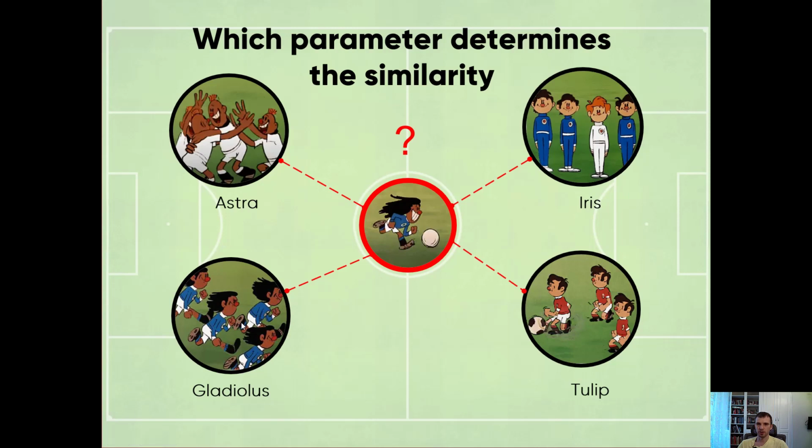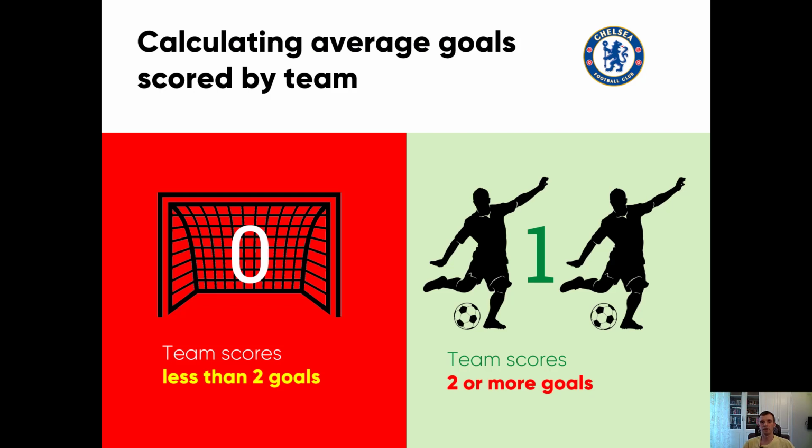The situation with the games is the same, so we need to find features that tell us that these games are similar. What would our parameter be? Let's count team's performance, for example Chelsea, but we don't count how many goals the team scores in each game.